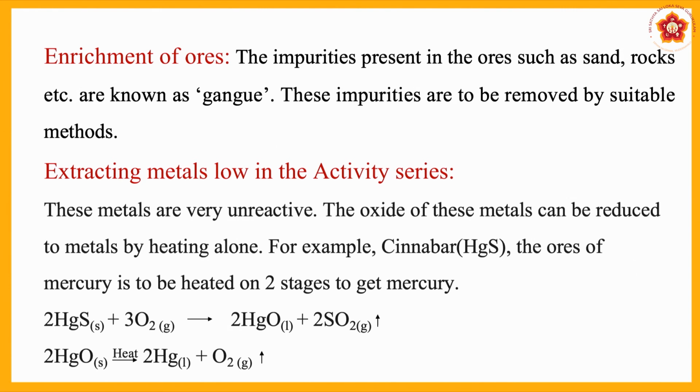If you balance the equation, we have 2HgO gives 2Hg plus O2, that is a decomposition reaction. Earlier it was a displacement reaction, and this is a decomposition reaction where a compound like mercuric oxide is decomposed into mercury and oxygen.